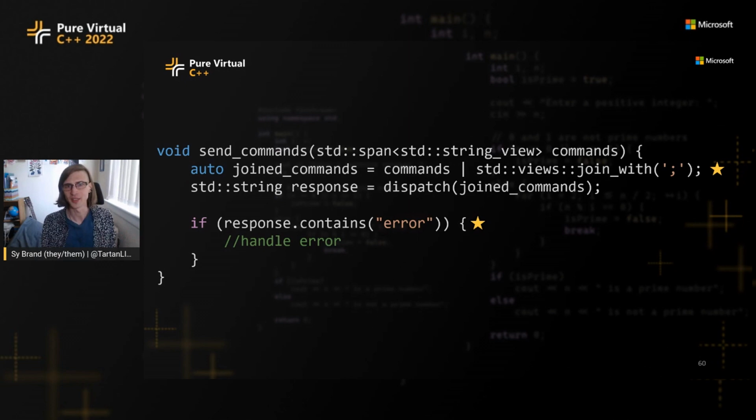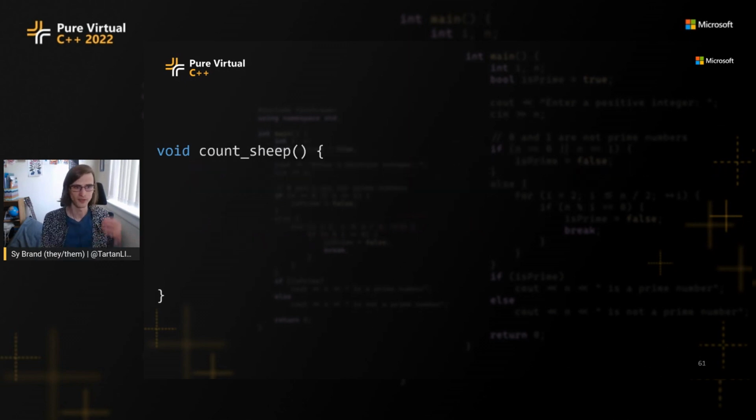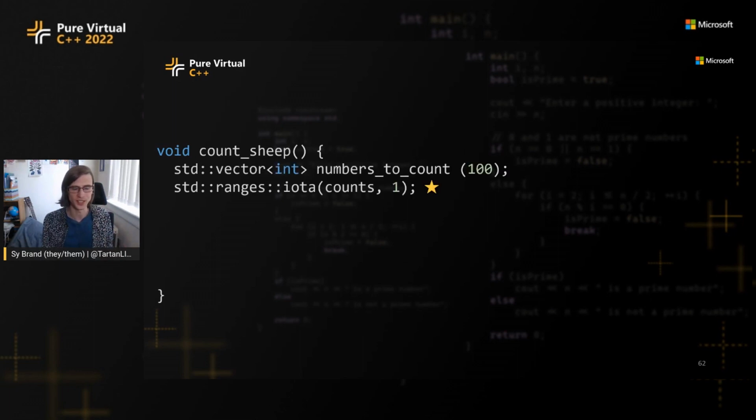And finally, when my cats are about to go to bed, I like to get them to count sheep so that they sleep well. So I have a function which helps them count sheep. One way I could do this is I could create a vector of just 100 zeros. I could then make this vector count from 1 to 100 by using the new std::ranges::iota algorithm, which will just fill in 1 up to 100 in this vector.